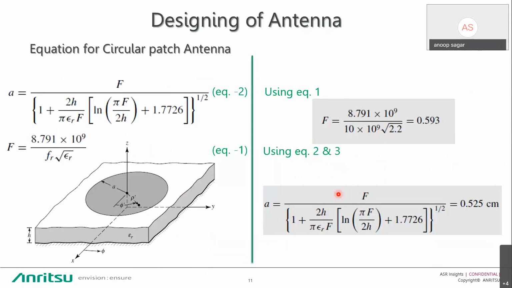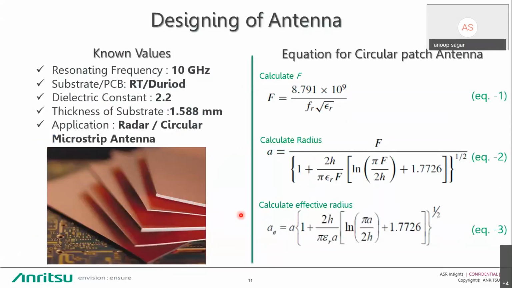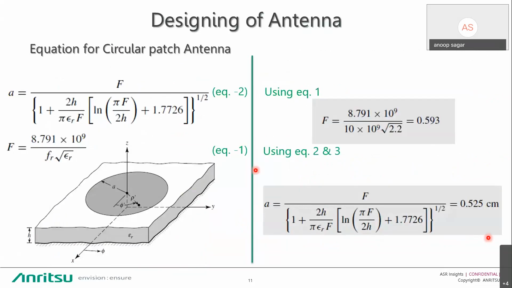By putting these known values into equations 1, 2, 3, we get f equal to 0.5, and the radius of the patch is 0.25 centimeter. So this is the structure of the antenna, where this is the thickness, this is your substrate, and this is your circular patch antenna.